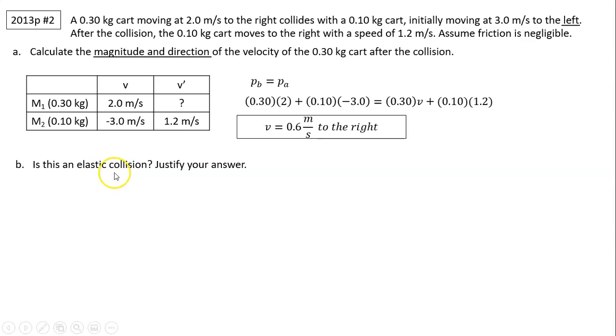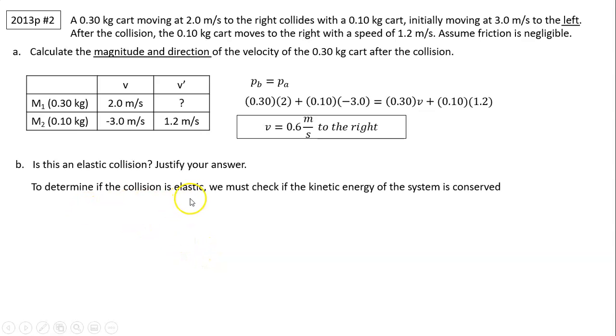Part B: is this an elastic collision? Justify your answer. What is the definition of an elastic collision? In an elastic collision, all the kinetic energy is conserved. Kinetic energy of the system is conserved. That means kinetic energy before the collision equals kinetic energy after the collision.